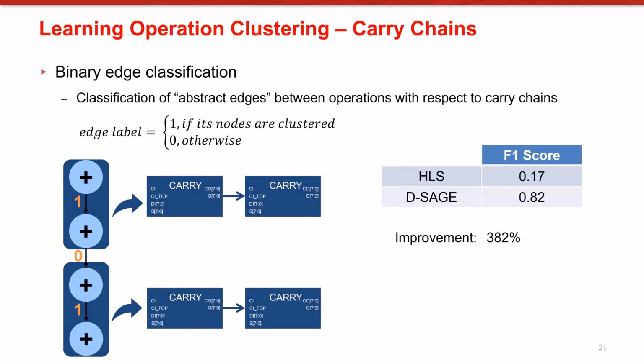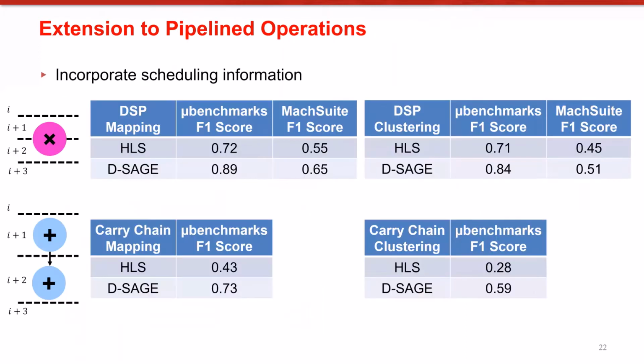The score of Vivado HLS is very low because it doesn't identify carry chain clusters with more than 2 addition operations, whereas our model, DSage, can identify carry chain clusters beyond 2 adders.